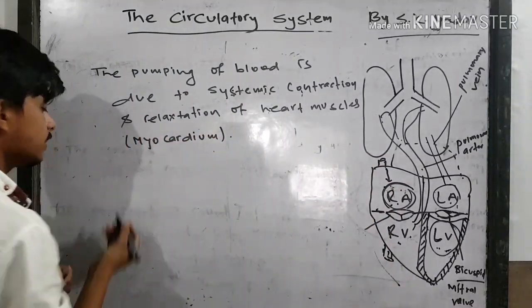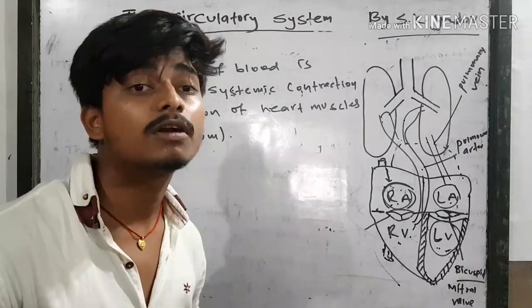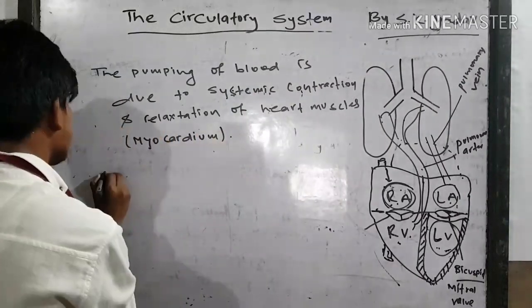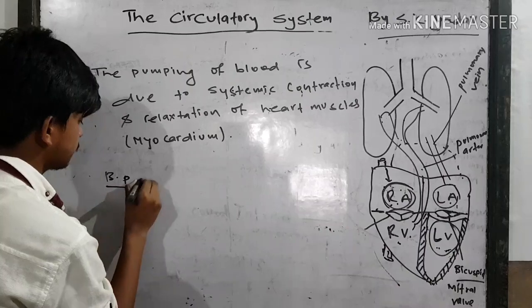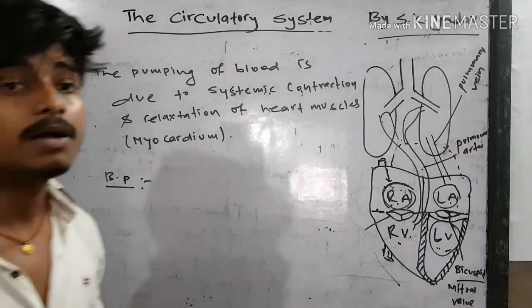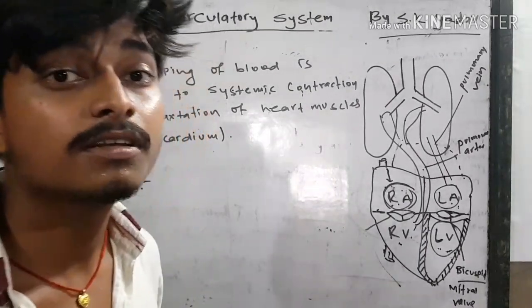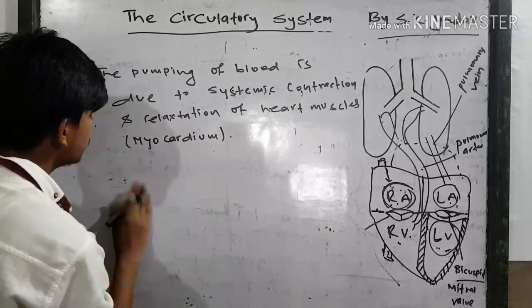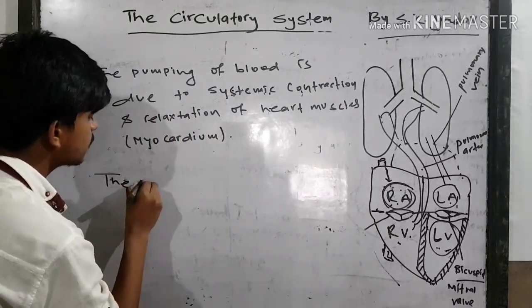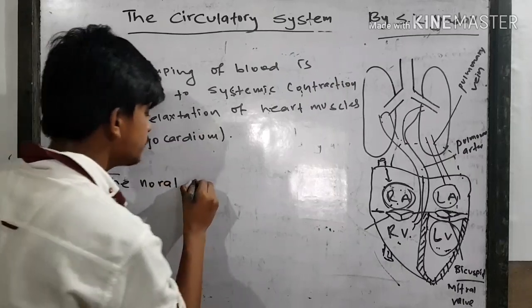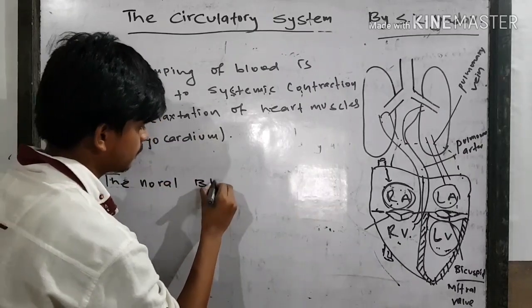Have you learned about blood pressure? What is blood pressure? The pressure exerted by blood in the blood vessels is known as blood pressure, also known as BP.